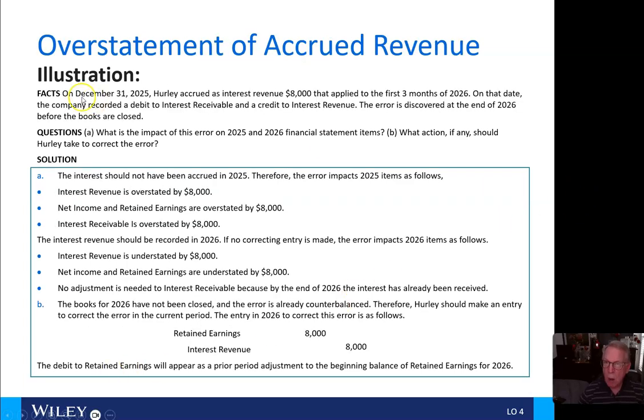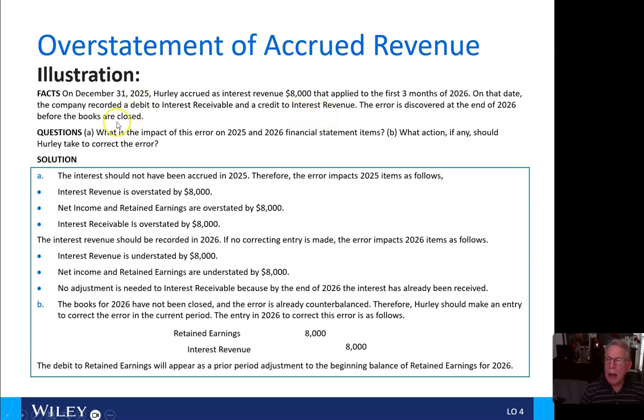Okay, now we have an additional illustration here for overstating accrued revenue. In this case, the facts: on December 31, 2025, Hurley accrued as interest revenue $8,000 that applied to the first 3 months of 2026. On that date, the company recorded a debit to interest receivable and a credit to interest revenue. The error is discovered at the end of 2026 before the books are closed.